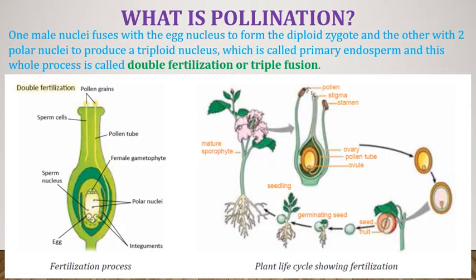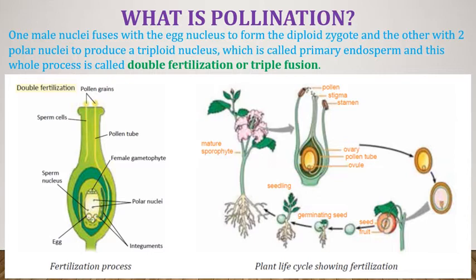Now the question arises, what is pollination? Pollination is the process by which pollen is transferred from the anther, that is the male part, to the stigma, which is the female part of the plant, thereby enabling fertilization and seed formation inside the ovary.